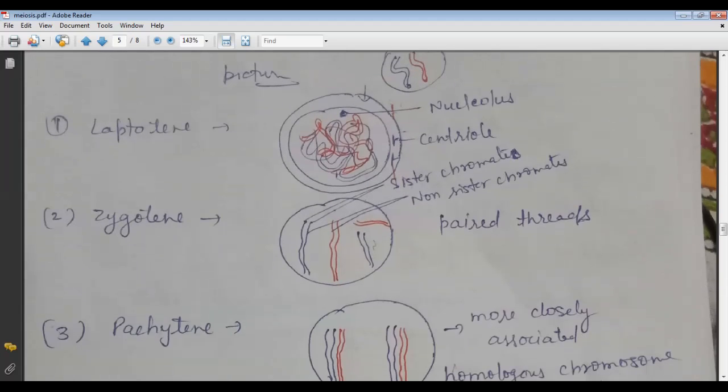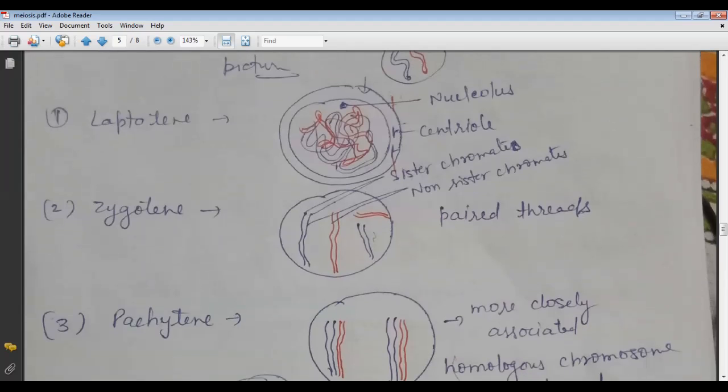In meiosis 1, the first part is prophase 1, and we discussed above what prophase 1 is.